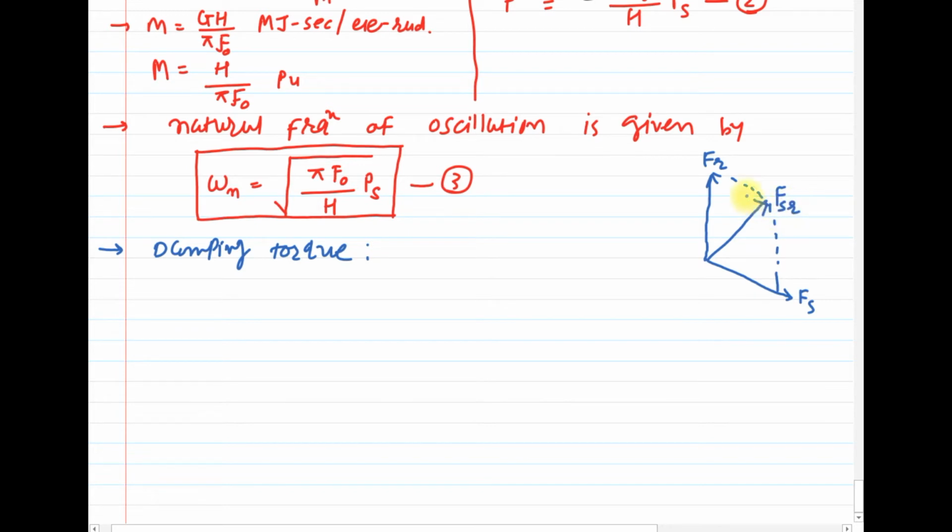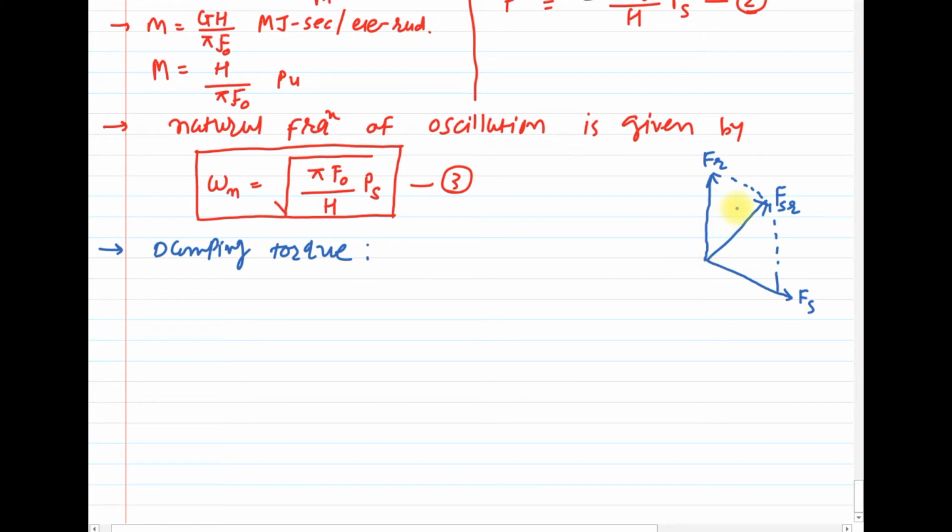Once again, just look over here: Fs is the stator MMF, Fr is the rotor MMF, and FSR is the resultant MMF.